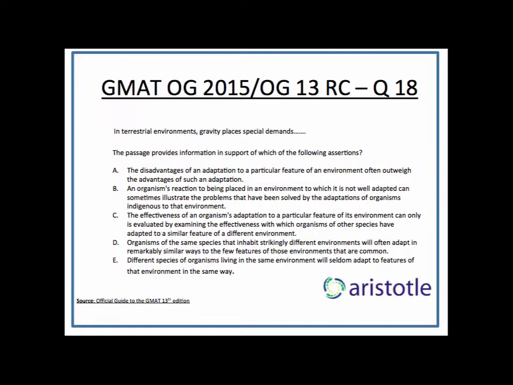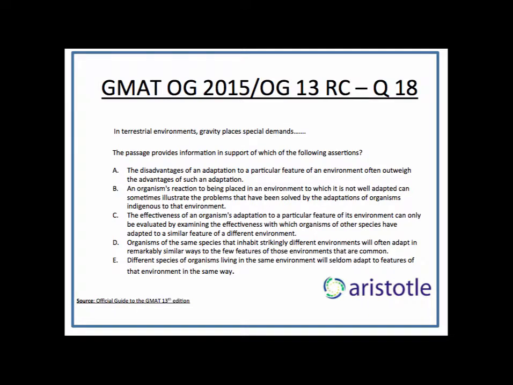You see, when I'm reading options, I'm trying to place different parts of the passage and connect it with the option. So in B, an organism's reaction to being placed in an environment to which it is not well adapted is analogous to the sea snake being brought to land. And this was used to illustrate the problem that has been solved exactly by the adaptations in land snakes. And land snakes are indigenous to their environment. So B looks very good to me. And see how I'm doing it. I'm matching the passage with the option, like creating an analogy.